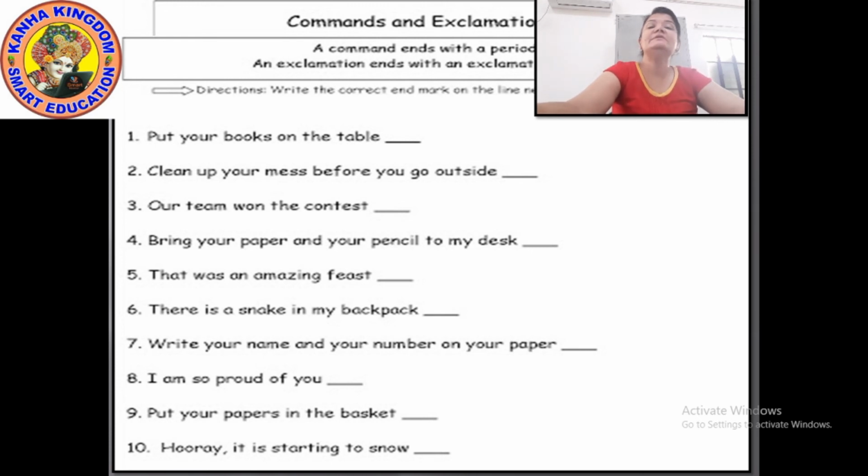Put your papers in the basket. Okay, it is a command, so it will end with a full stop. Hooray! It is starting to snow. Hooray is an exclamatory word. So your exclamation mark should be after hooray, and it is starting to snow will end with a full stop. Okay, so this was the exercise of